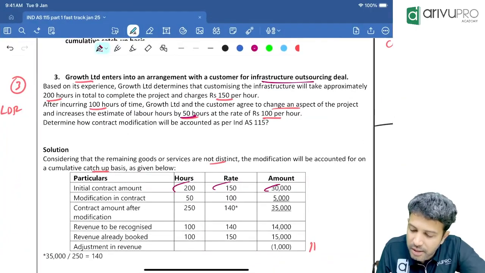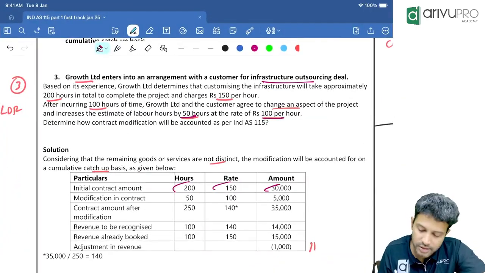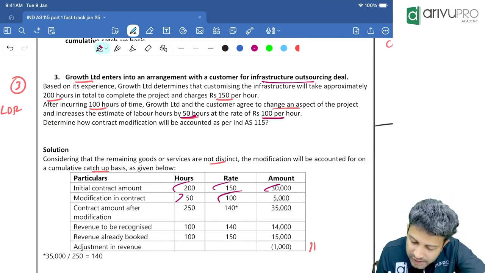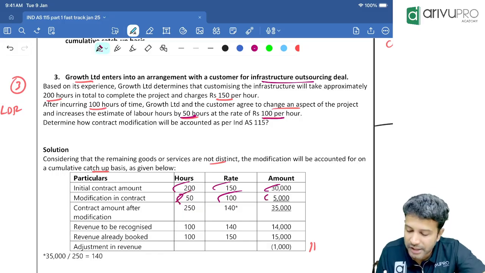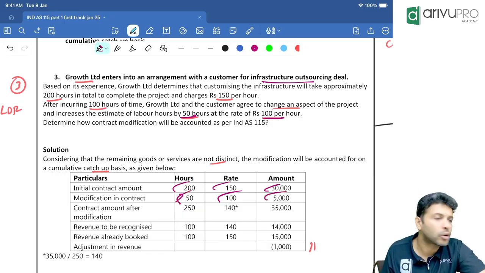Additional 50 hours came in. And how much are we charging for this 50 hours? Additional 50 hours of work time we have to incur now. And how much are we charging now? 100 rupees per hour. So how much extra? 5,000 rupees. Totally, are we good?